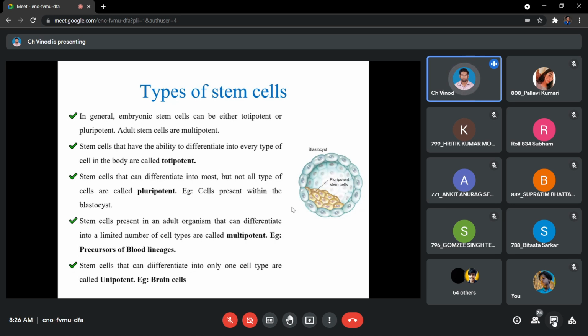Okay, the first type is totipotency or totipotent. Toti, which means you are going to generate the entire body from a single cell. Example, you take a plant. Let's take a flowering plant like your rose or like your jasmine. Keep this stem of the rose or the jasmine in the soil, put a weight on it, and then water it. In a short span of time, you'll be seeing that whatever twig you have put in the soil is now generating roots. Right? So you cut the twig and just see whether this can survive. This can easily survive, and it is going to establish as a completely new plant.